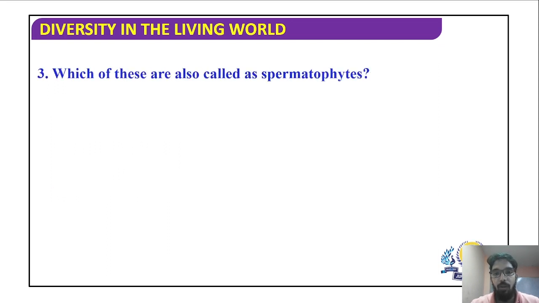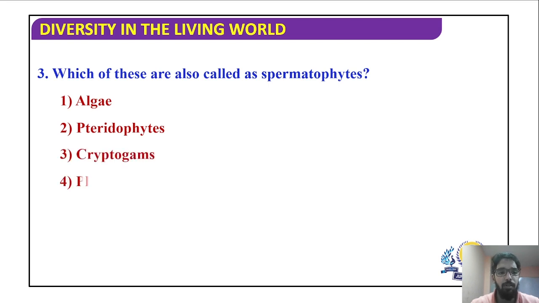Which of these are also called spermatophytes? Spermatophytes are your seed-bearing plants, right? So let us see. Option number 1 is algae, option number 2 is pteridophyta, option number 3 is cryptogams, option number 4 is phanerogams. We know that phanerogams are called spermatophyta, and hence the answer is 4.